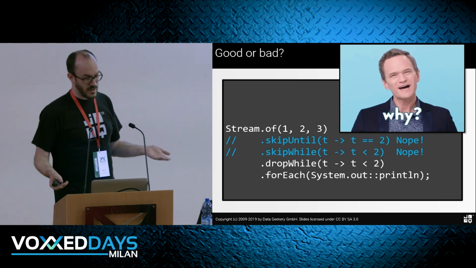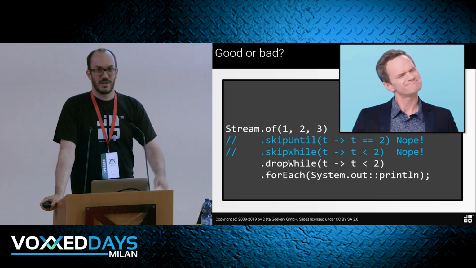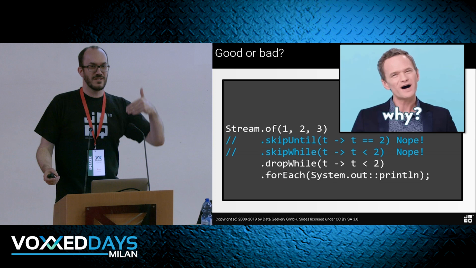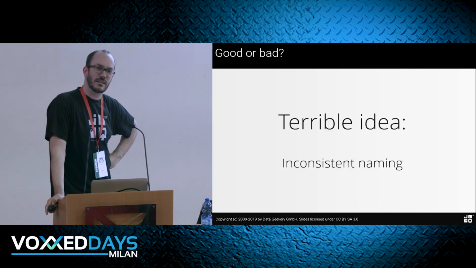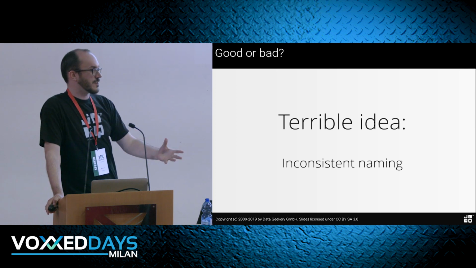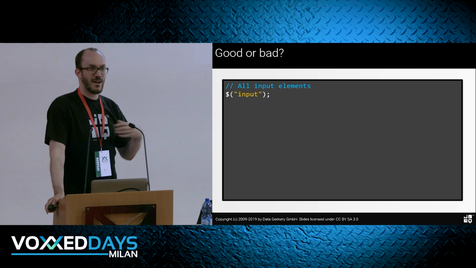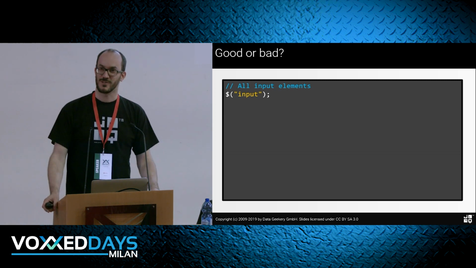Fine, I'm an Informix guy, used to very old times. I had Informix SQL, and they called it skip and limit. Fine, it doesn't matter what you call them, but why is there a new name for the same thing that does something just slightly different? So that's another terrible idea, inconsistent naming. This is what I'm going to talk about today, these kinds of things. Here's an API I love, right? If it was just me, I would just rant about every API, but I have to provide you with some good examples as well.